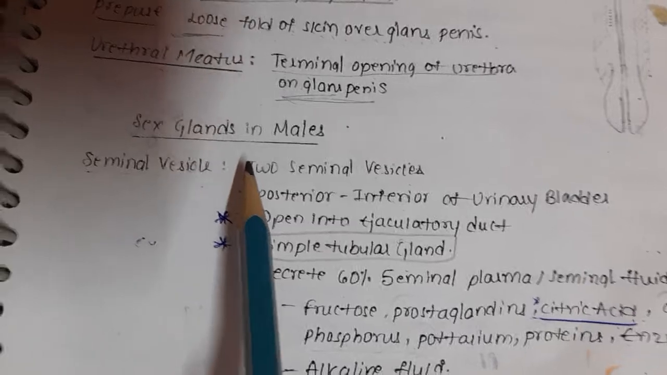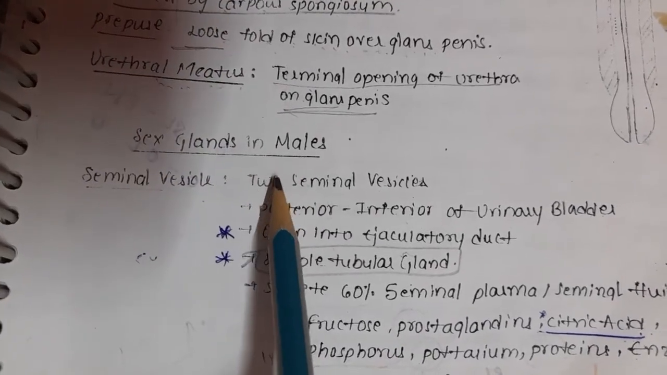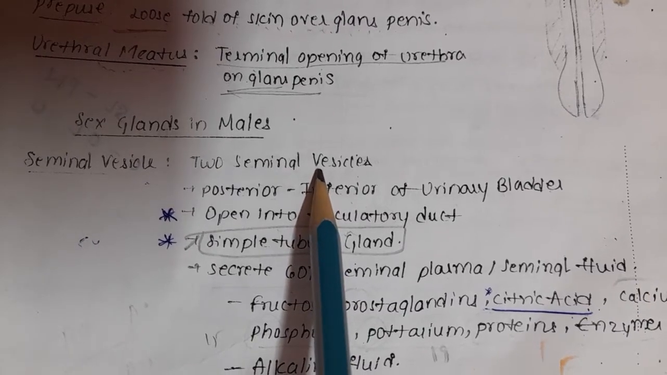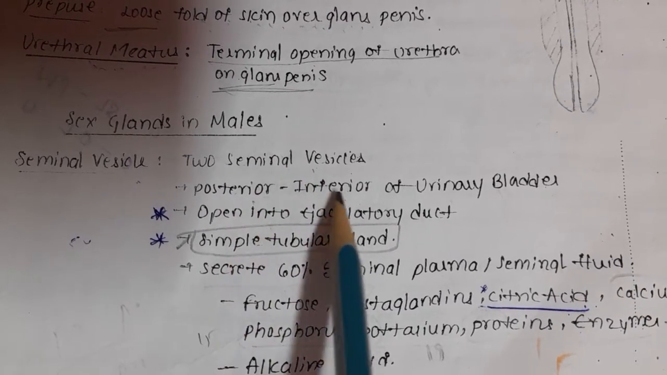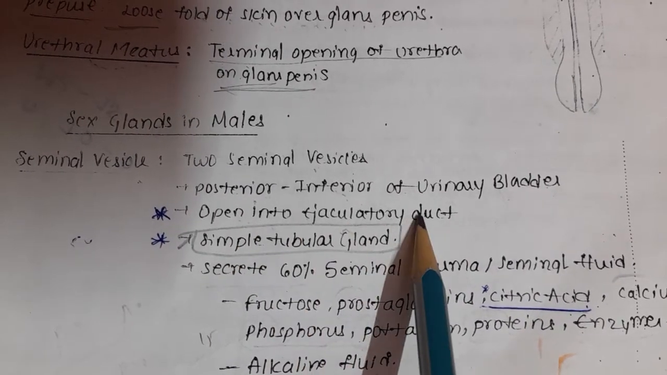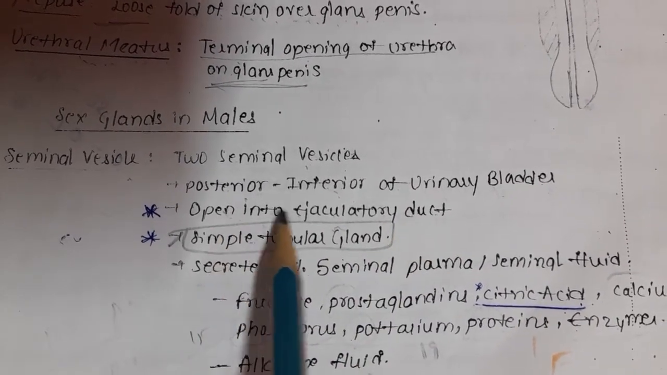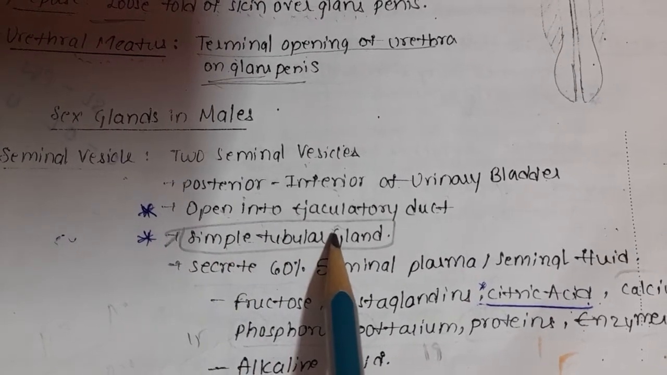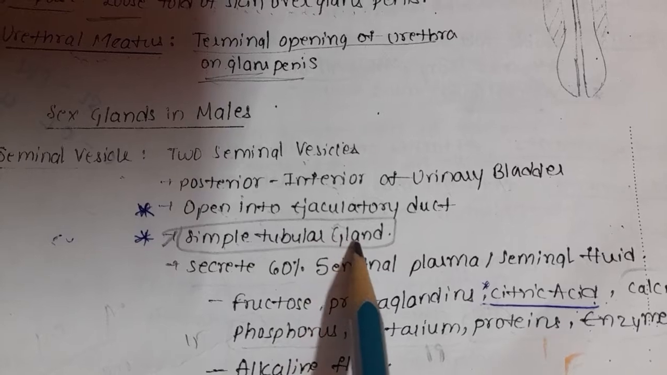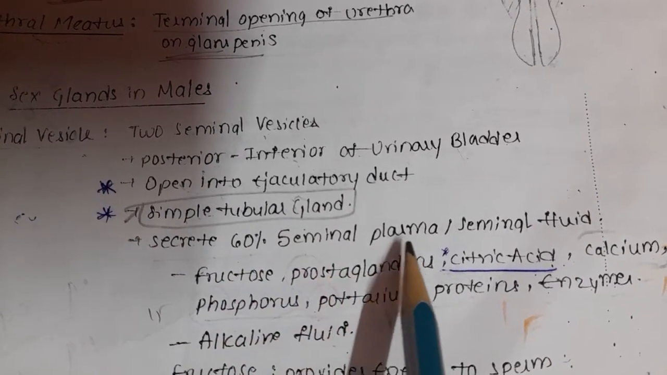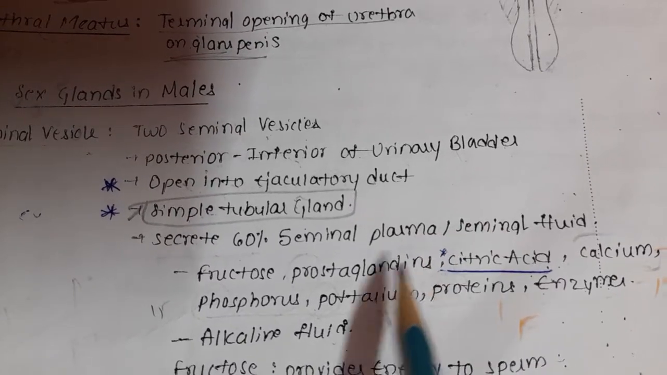Next one is the sex glands in males. Seminal vesicle. Two seminal vesicles are present. Where are they present? Posterior inferior to the urinary bladder. They open into the ejaculatory duct. These are simple tubular glands, and they secrete 60% of the seminal plasma or seminal fluid.